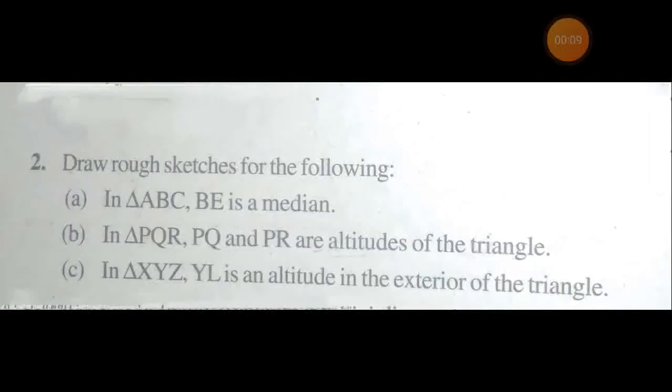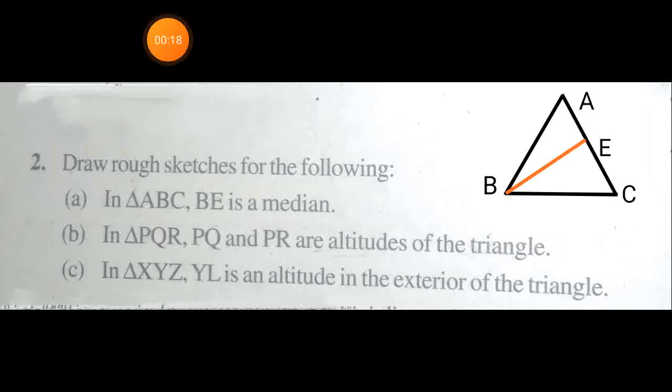For the following, part A, in triangle ABC, BE is a median. This is the triangle ABC, in which there are three vertices A, B and C. From the vertex B, we are drawing the BE. This BE is intersecting AC in two parts. It means E is the midpoint of AC. So it fulfills the condition. In triangle ABC, BE is a median, because a median intersects the opposite side at its middle.